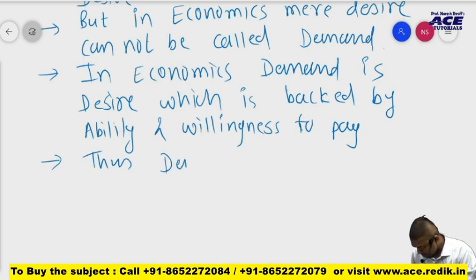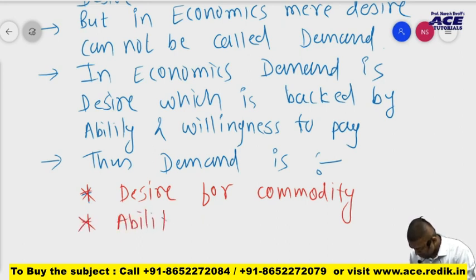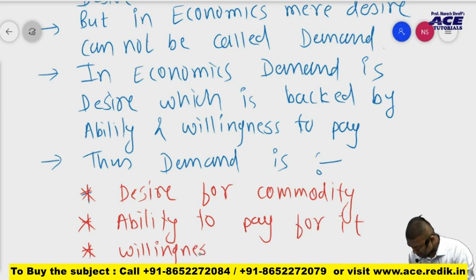Thus, demand is number one, desire for commodity. Number two, ability to pay for it. And number three, willingness to pay for it. है ना?